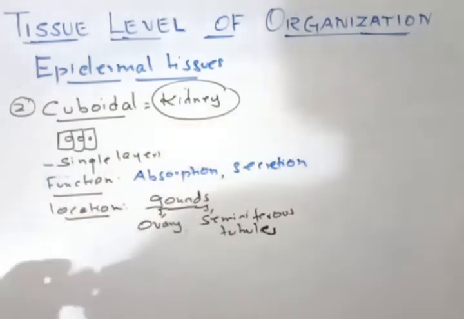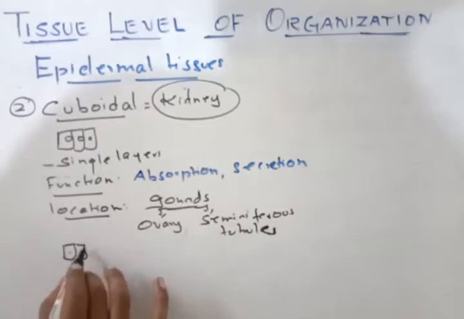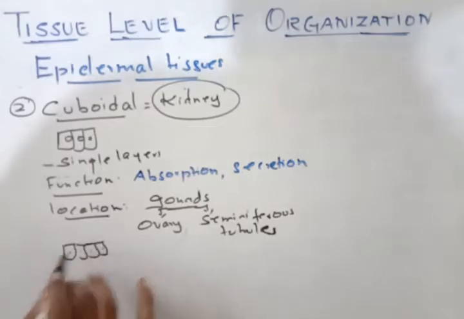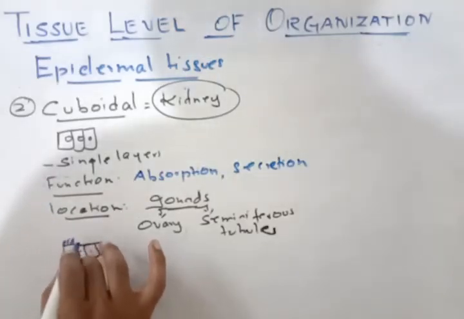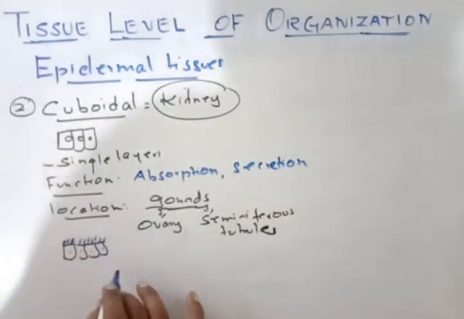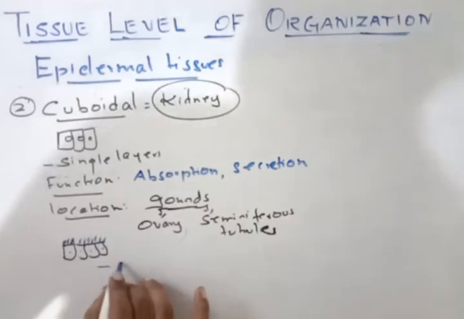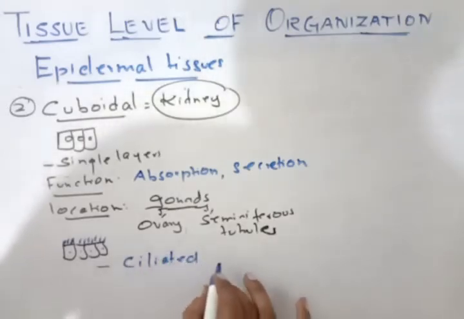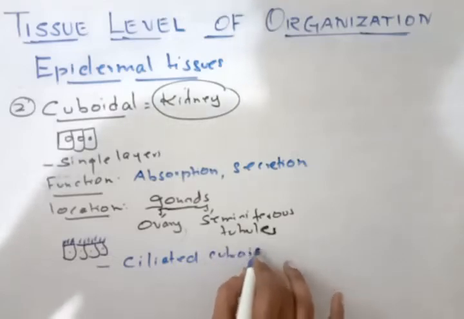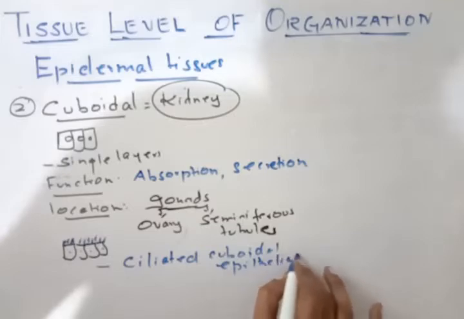And this one, the same cuboidal epithelial cells, if it is having some hair-like growth, this is called cilia. So if it is having cilia, it is called ciliated cuboidal epithelial tissues.